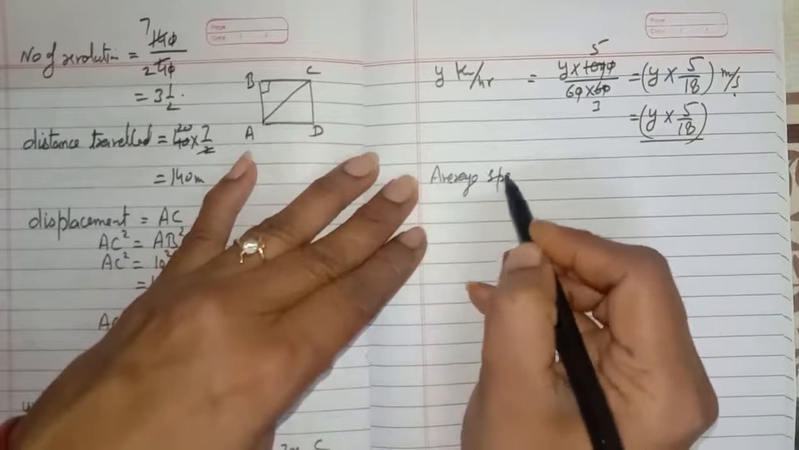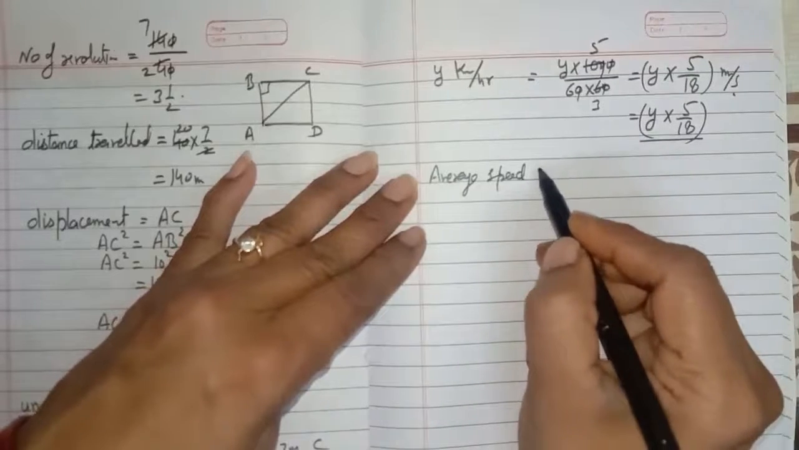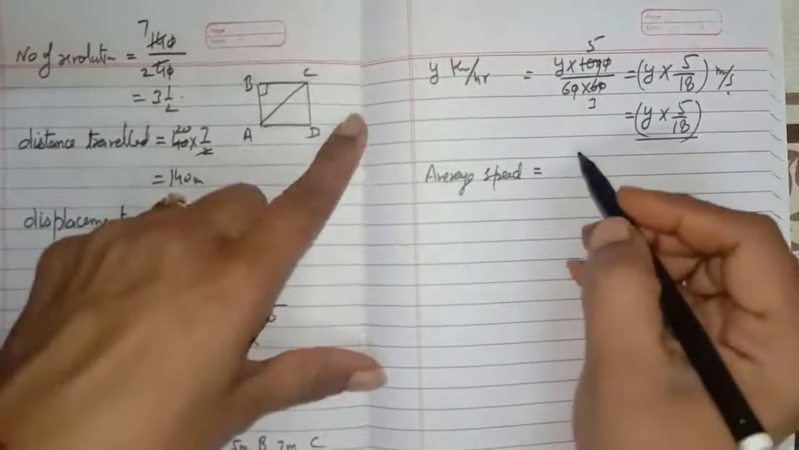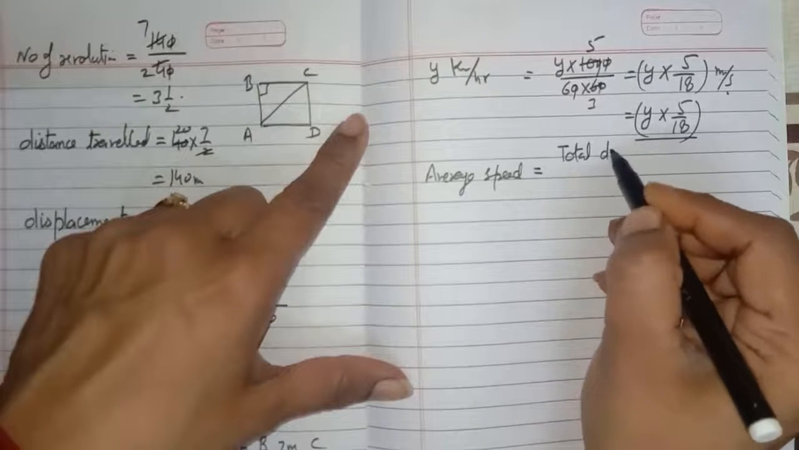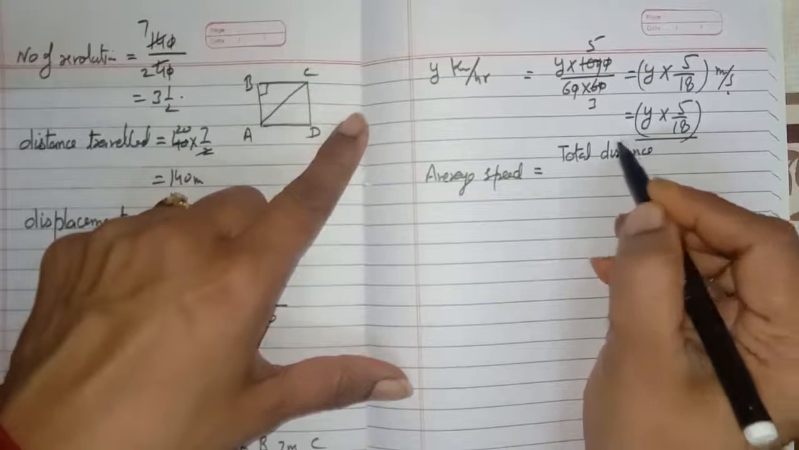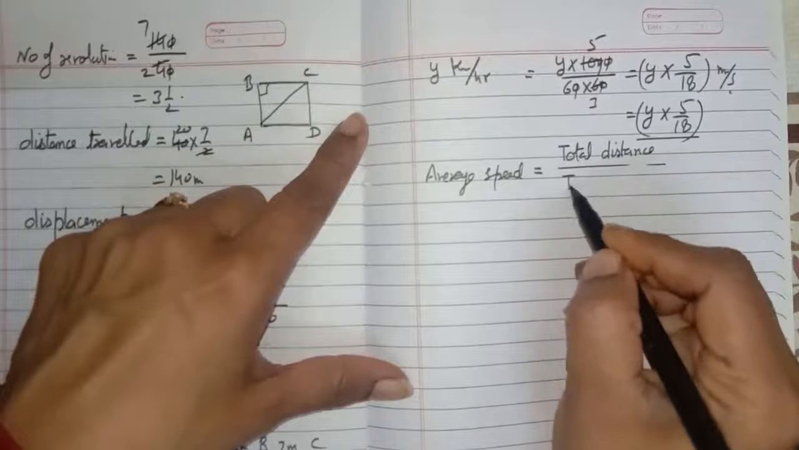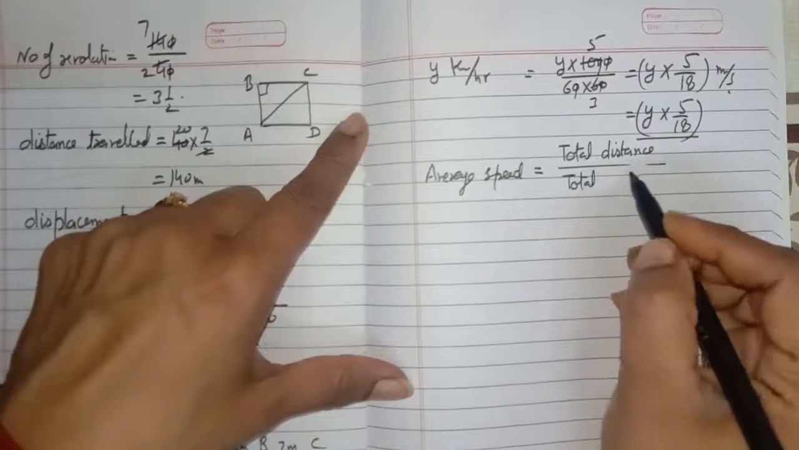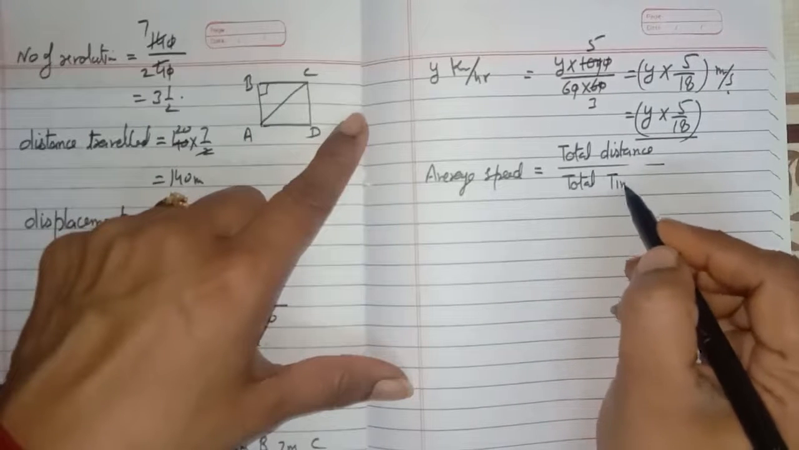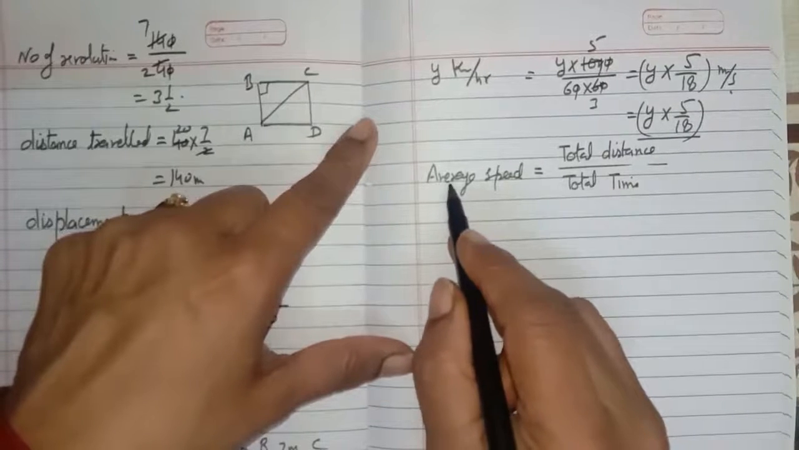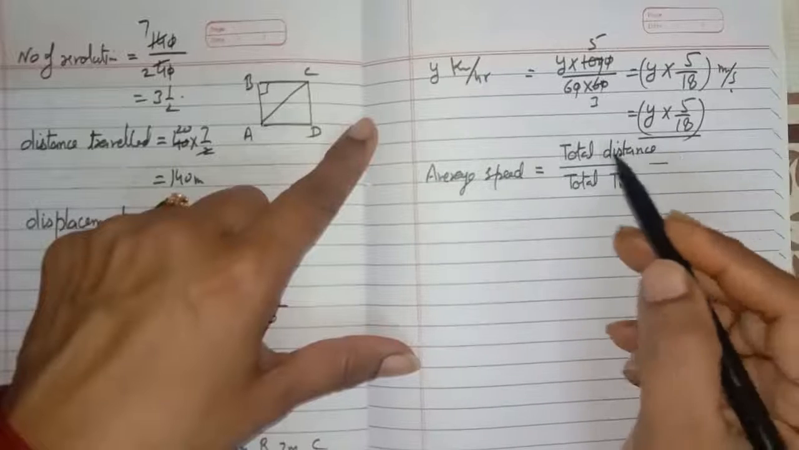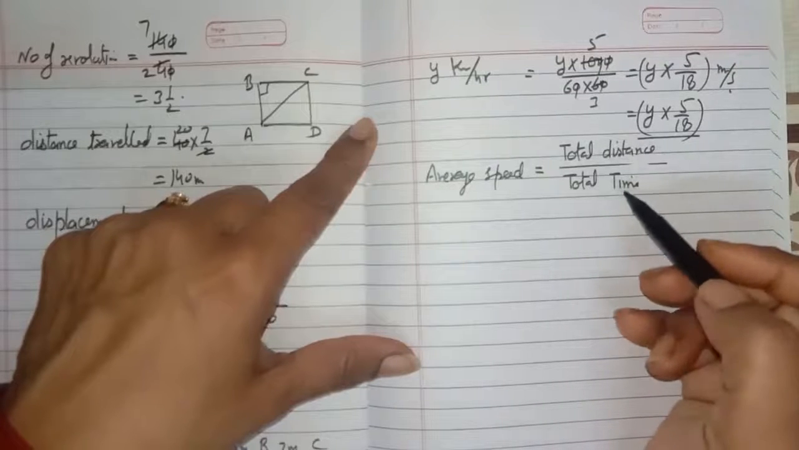Okay, again, what is the average speed? Average speed is the total distance traveled by the moving body upon the total time taken to cover that distance. It means in case you want to find the average speed, you should know the total distance and the total time taken by the body.